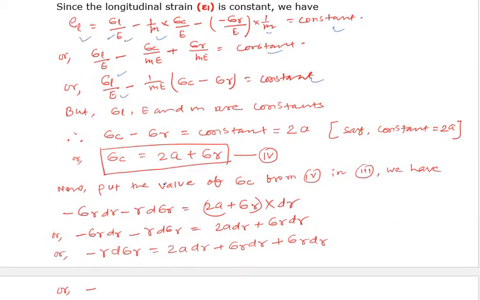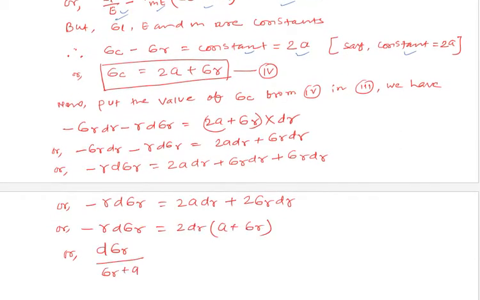So because sigma L and E and m are constant for a particular material, this value will also be equal to constant. So sigma C minus sigma R is equal to constant. Say the constant is equal to 2A. So sigma C is equal to 2A plus sigma R. This is equation number 4.